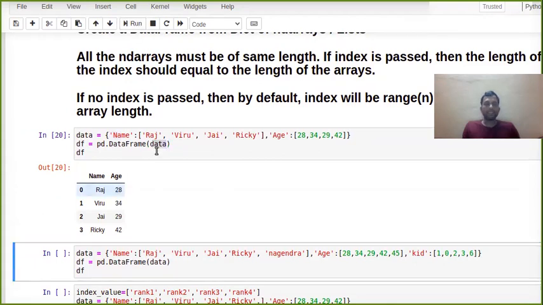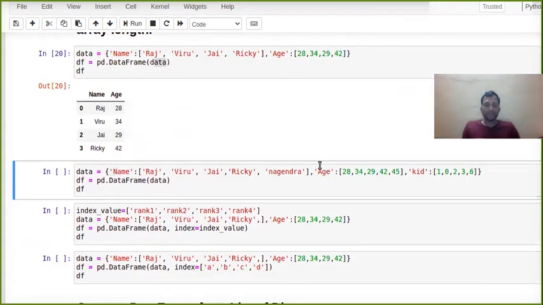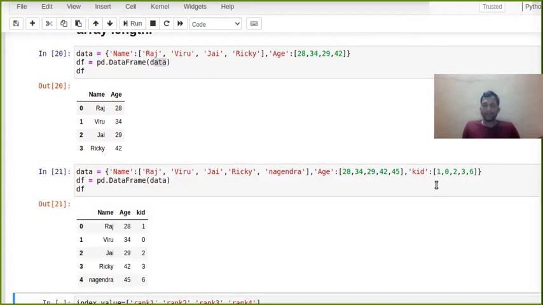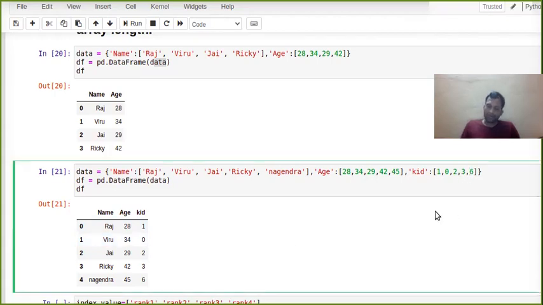So now you see this is also like a dictionary. First, the name column took Raj, Biru, Jay, Ricky, and then age took 28, 34, 29, 42. The same way, if you want to create one additional column, here I have added kid, like Raj has one kid and Biru has 0 kids. Even if someone says I don't want to give something, it's 45, you can see what it would be.